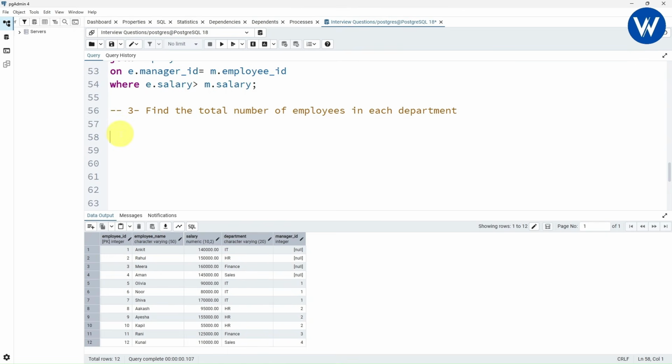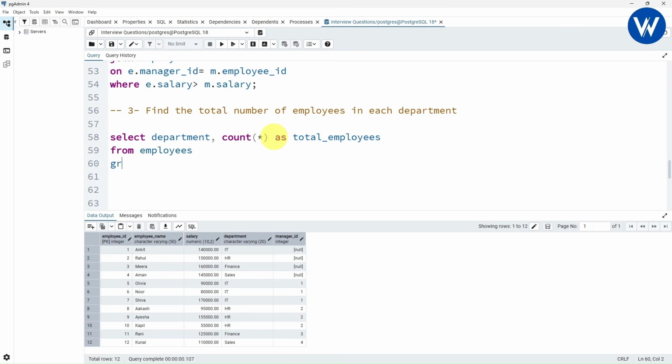The query is very simple. Select department, now take the count aggregate function, use asterisk inside the bracket. Now we need to find the total number of employees in each department, right? So one new column will be generated. I will give the column name as total_employees. Go to next line, from what is the table? The table name is employees.